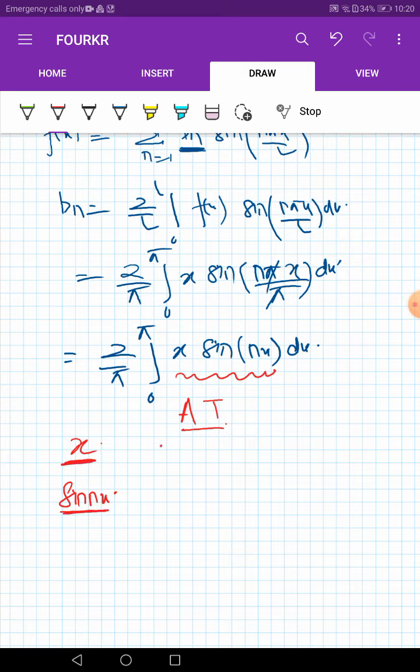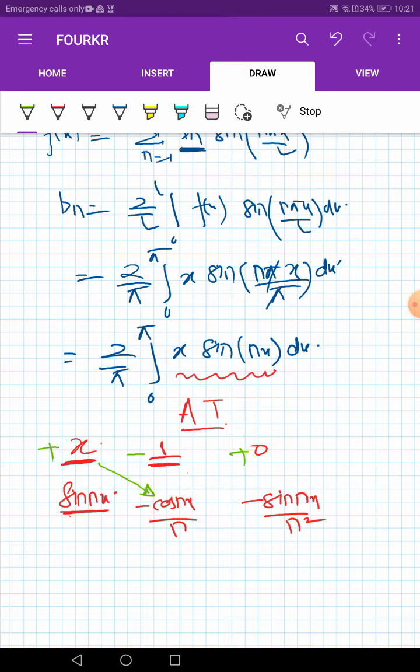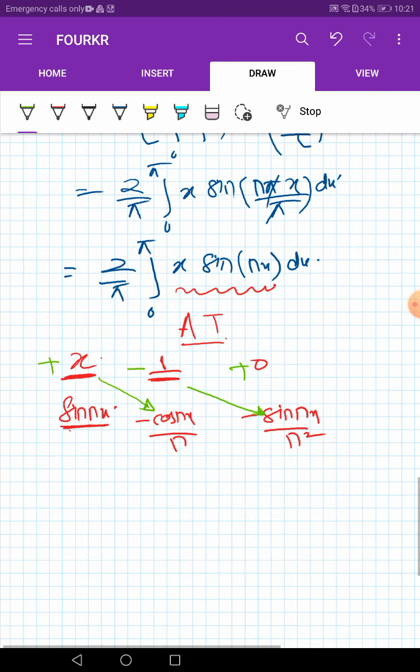The derivative of x is 1 and the derivative of 1 is 0, and the integration of sine nx is minus cos nx by n, and the integration of minus cos nx by n is minus sine nx by n square. Add alternate plus and minus signs above, so we are adding plus, minus and plus. Now cross multiply these terms, so you will get the value of the integral. So the value of the integral will become minus x by n cos nx plus sine nx by n square.